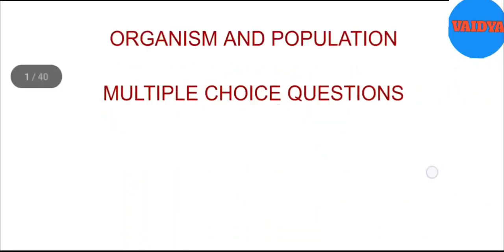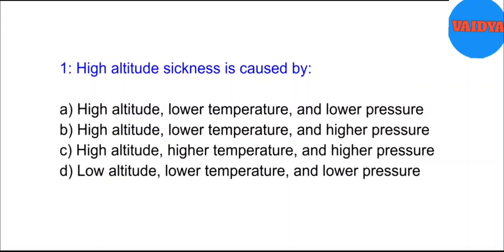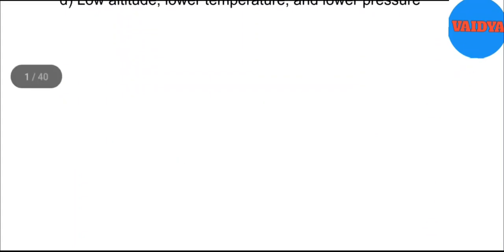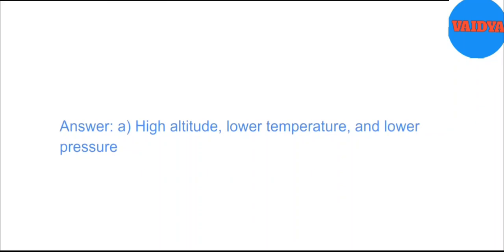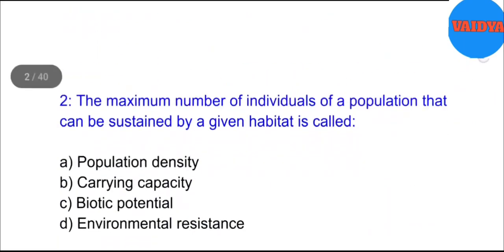Multiple choice questions. 1. High altitude sickness is caused by A. High altitude, lower temperature, and lower pressure. B. High altitude, lower temperature, and higher pressure. C. High altitude, higher temperature, and higher pressure. D. Low altitude, lower temperature, and lower pressure. Answer. A. High altitude, lower temperature, and lower pressure.